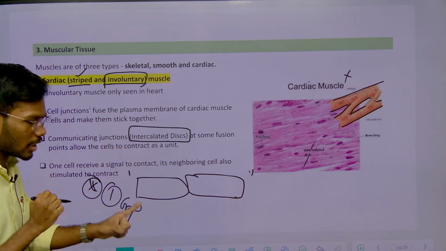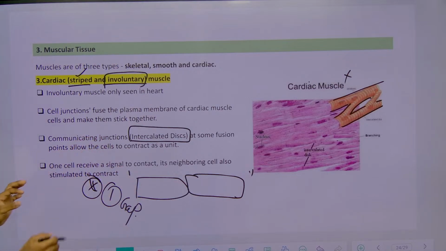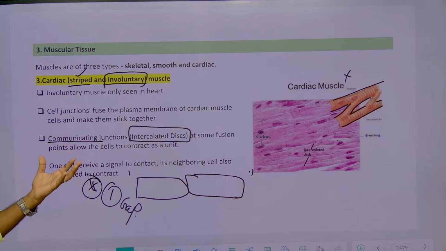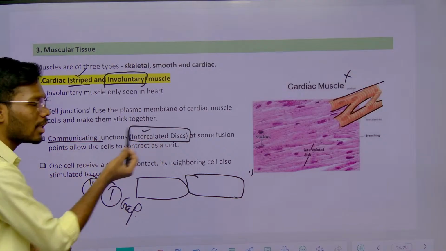Intercalated discs are junctions like gap junctions which are responsible for communication in the heart. What communication is happening? The contraction and relaxation: the stimulus comes from the sinoatrial node, then the atria contract, and after that the ventricles contract. All the contraction and relaxation is happening with the help of the intercalated disc.